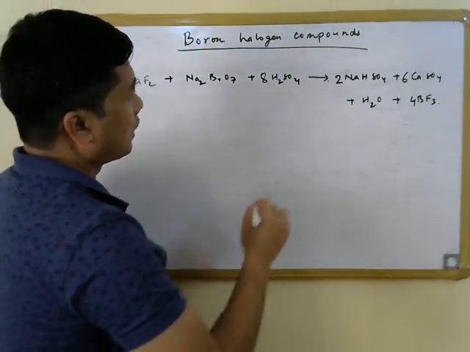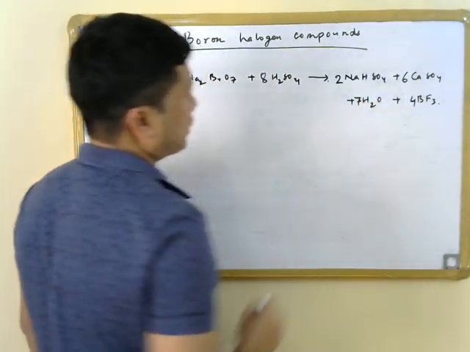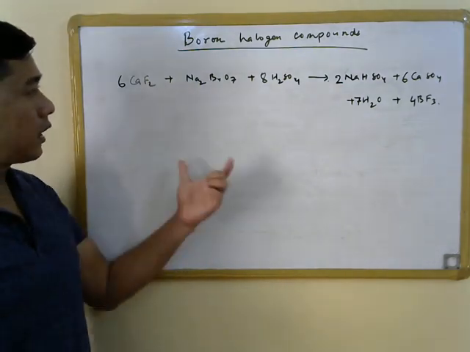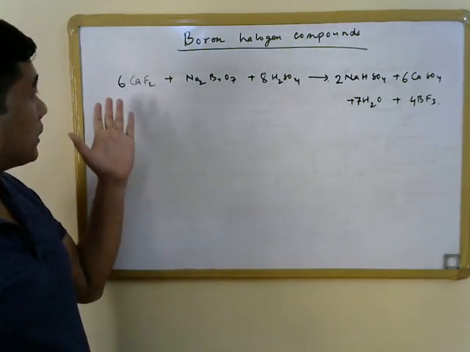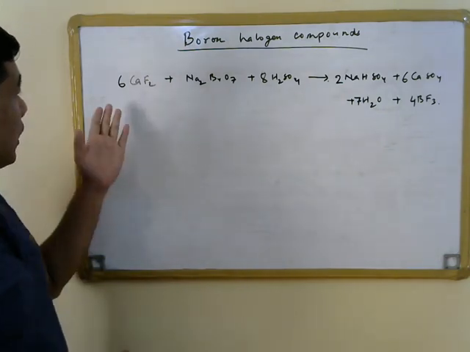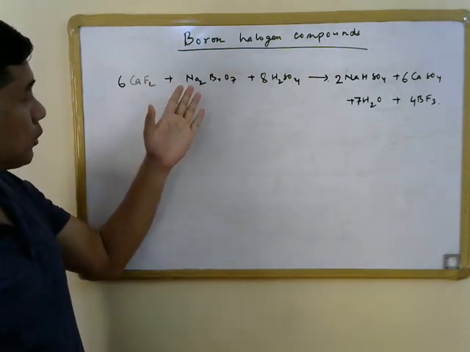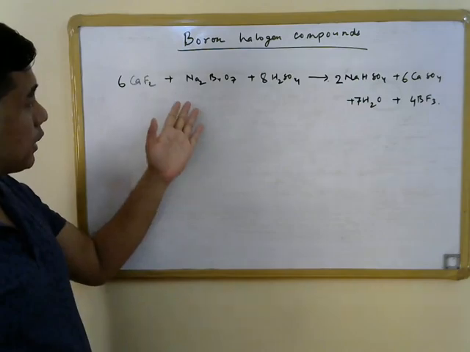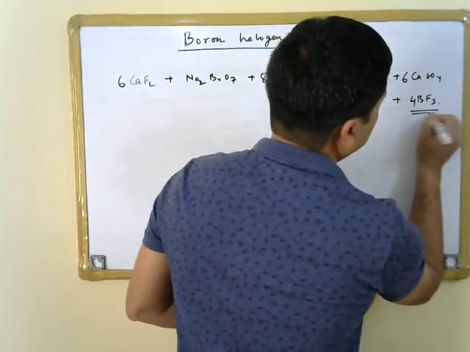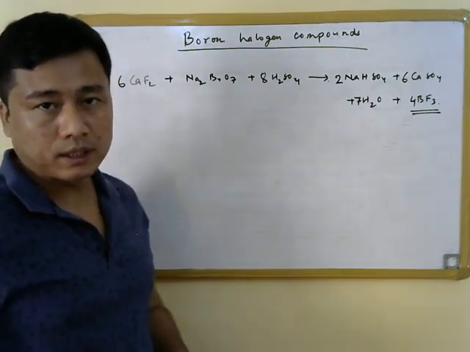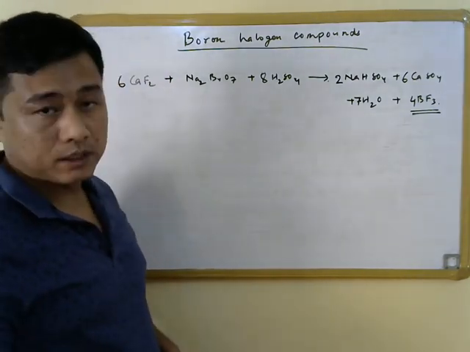So 16, so 2, and then 7 H2O is going to be there. So this is how BF3 is prepared industrially by this reaction of fluorspar with sodium borate in acidic medium. So BF3 is prepared industrially by using this particular reaction.